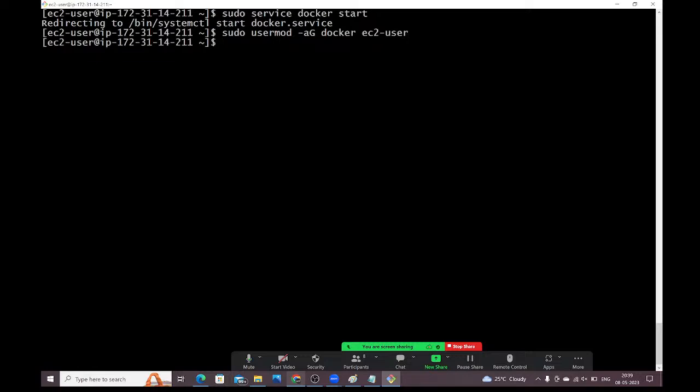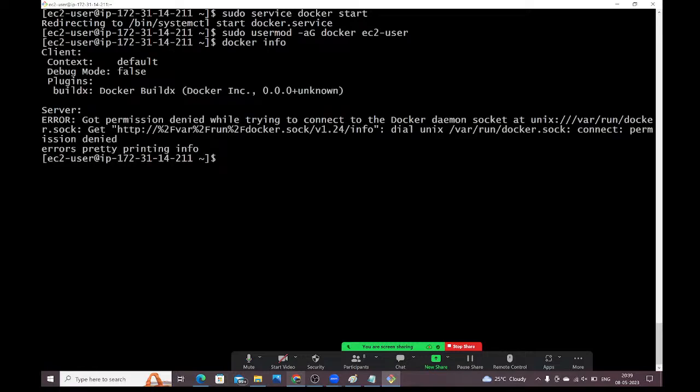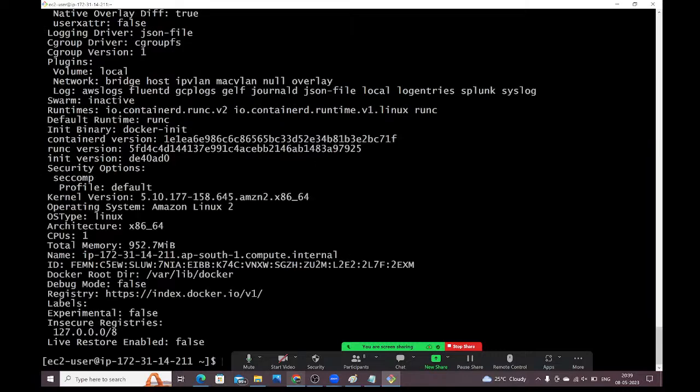Next, let me check docker info to verify whether Docker is installed or not. See here, a Docker error, a permissions issue. Okay, let me check with sudo. Sudo docker info. See, you are getting the details. Docker is installed successfully, that's why we are getting the Docker information.